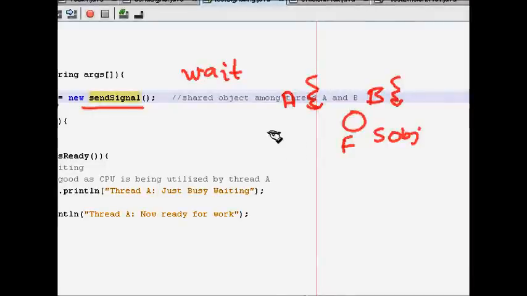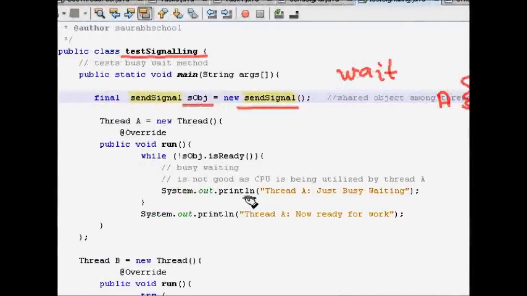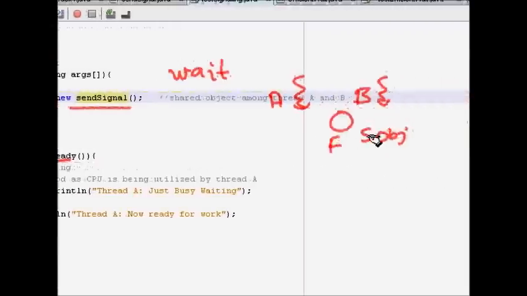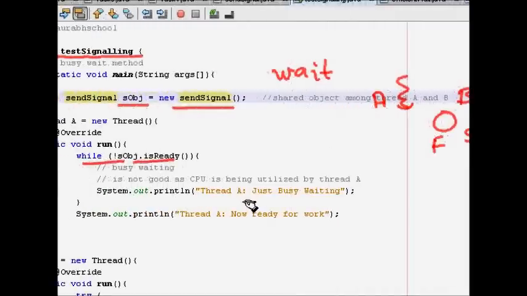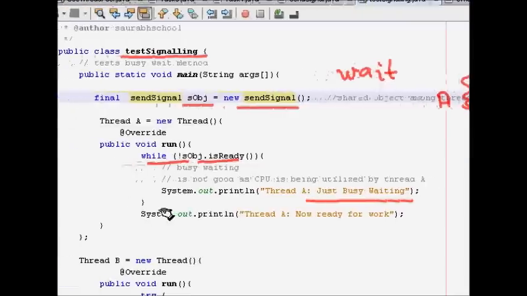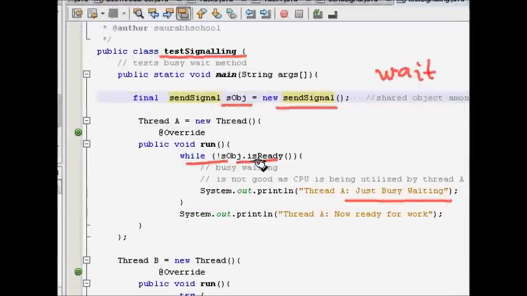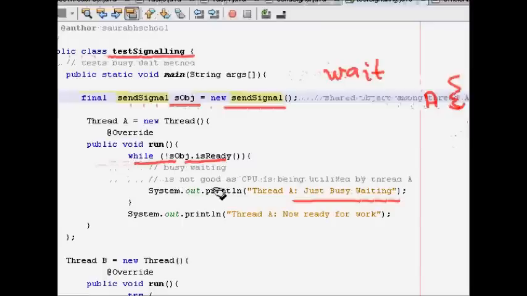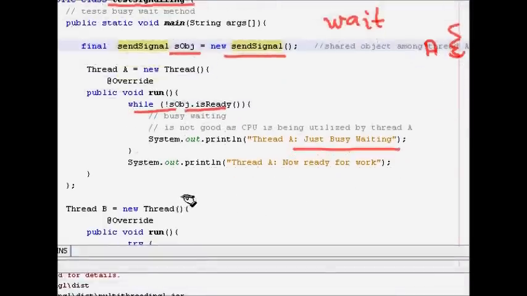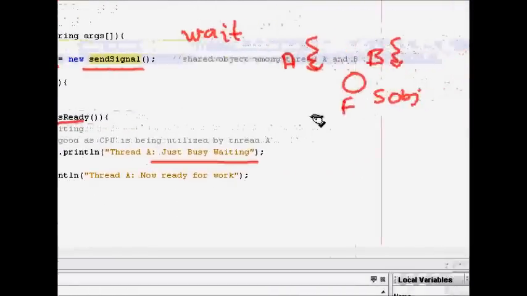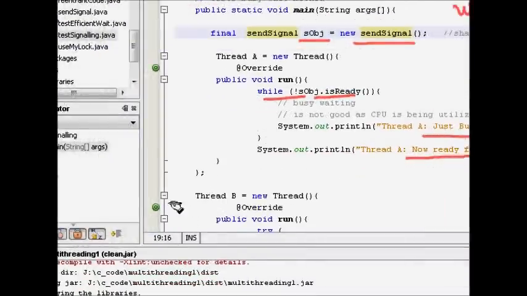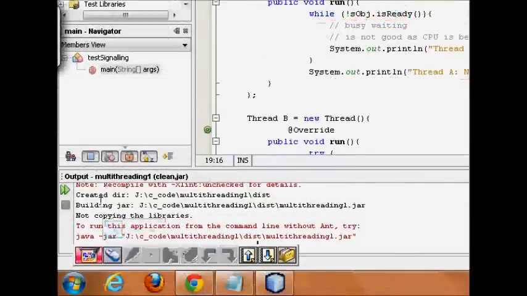It keeps on checking in a while loop, busy waiting. Is this flag true? If it is not, it says busy waiting. Again it goes and checks, and it keeps on checking like this. Finally, if thread B makes it ready, it will say now thread A is ready for work.